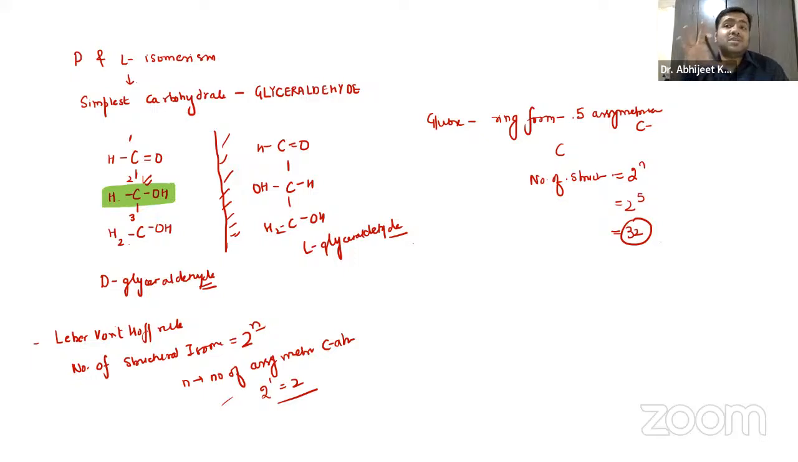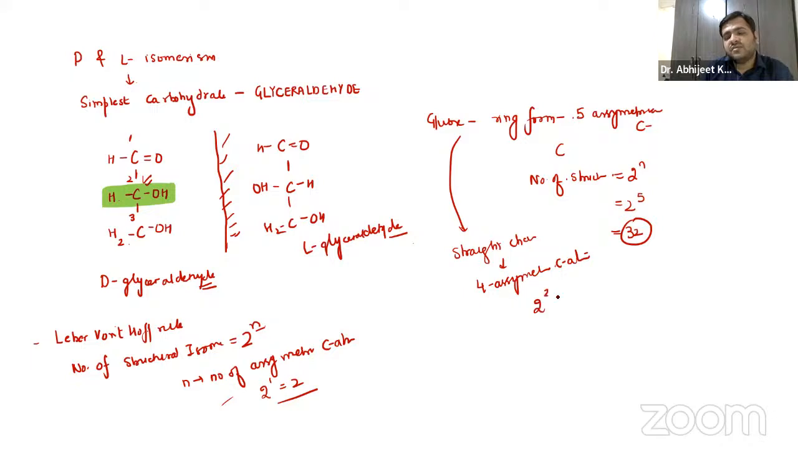Now, if in the question 32 is not given, consider glucose as straight chain. Remember, in the straight chain, we have only 4 asymmetrical carbon atoms, and here 2 raised to power 4 will be 16. So it is C2, C3, C4, C5. In ring form, C1 also acts as an asymmetrical carbon atom, but in straight chain it is not.